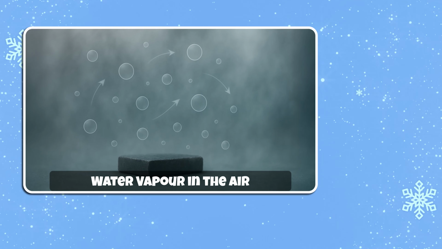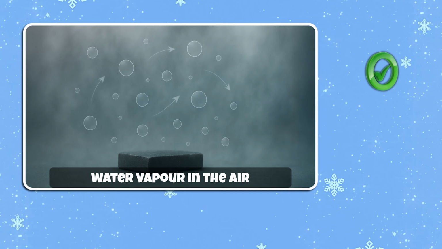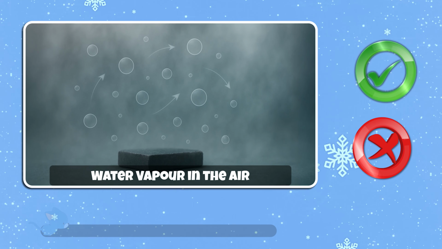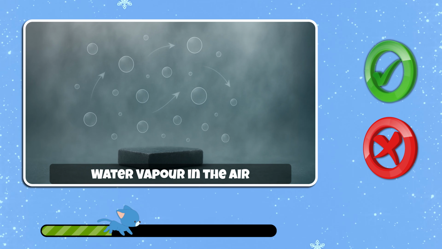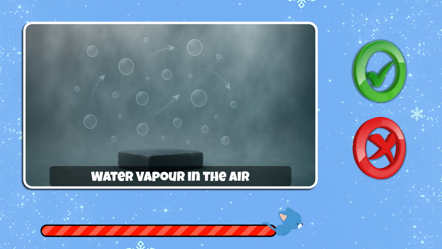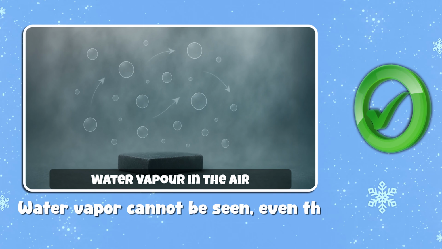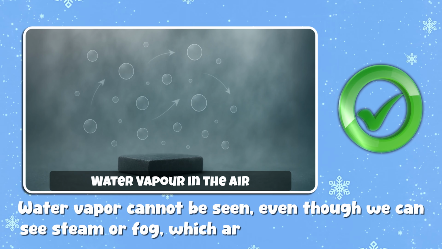Get ready for the next one. Water vapor is an invisible gas in the air. True or false? Stand for true, sit for false. That one is true. Water vapor cannot be seen, even though we can see steam or fog, which are tiny liquid droplets. Here comes another.